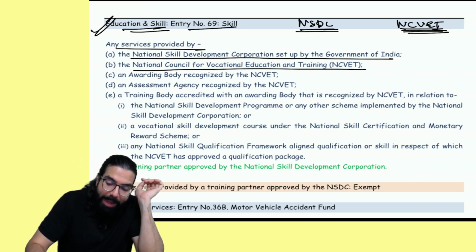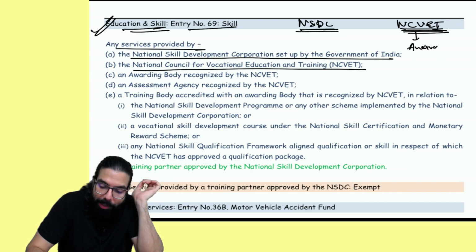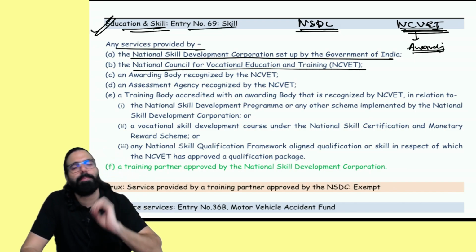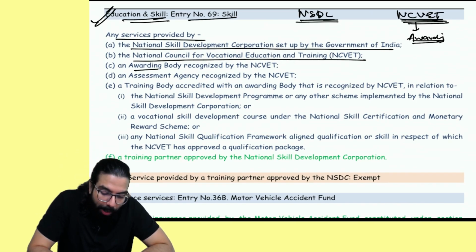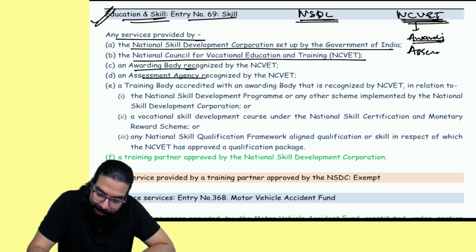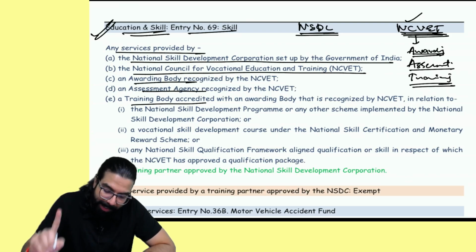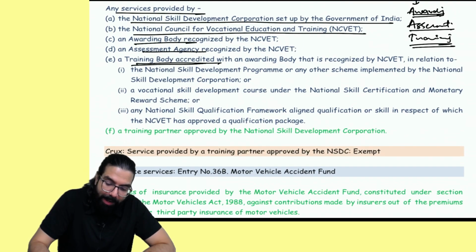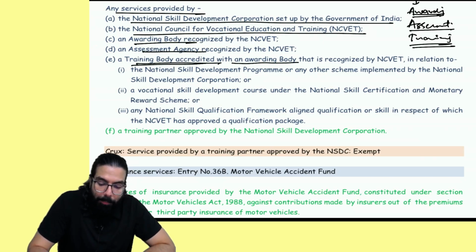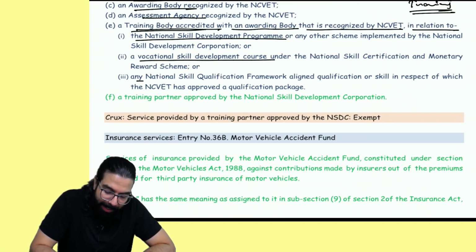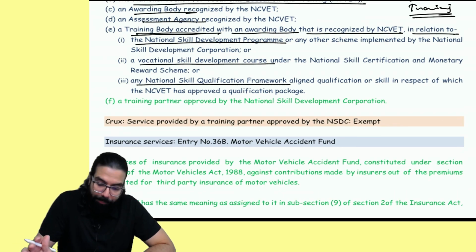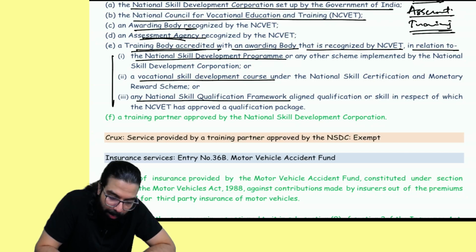Now, I told you under them, if there is an awarding body who gives awards, basically who gives participation certificates, etc., or an assessment agency under them which takes exams, or if under them there is a training body, who is providing training under NCVT, their services will be exempted. A training body accredited with an awarding body that is recognized by NCVT in relation to National Skill Development Program or Vocational Skill Development course or any National Skill Qualification Framework. All this under the NCVT, if there is a training body, those are exempted.